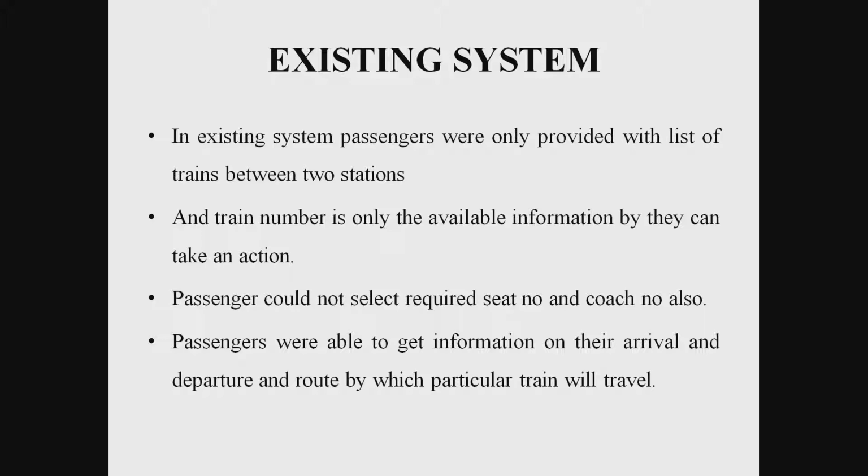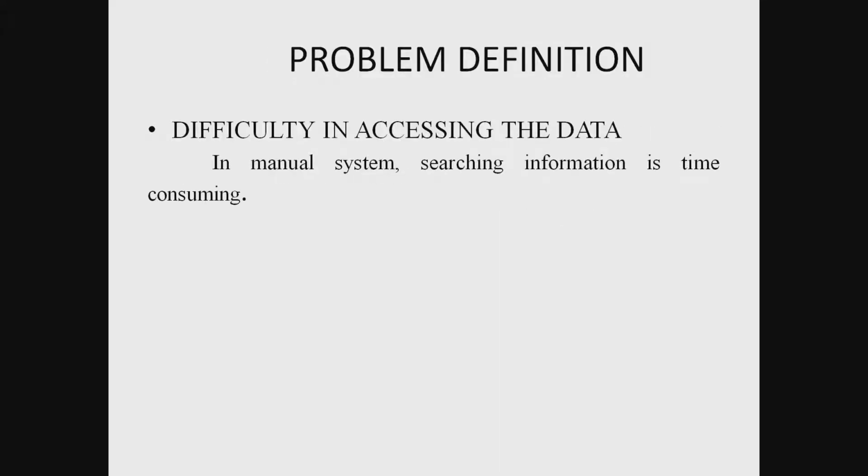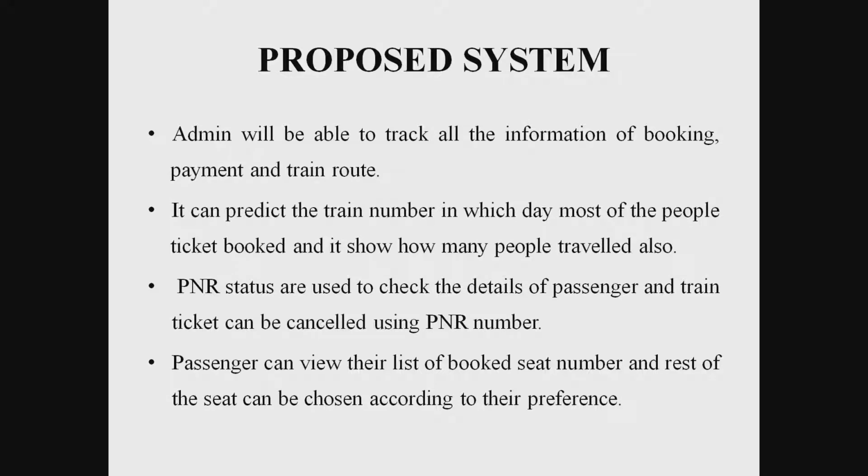In the existing system, the passengers are only provided a list of trains between two stations, and the train number is the only available information for that action. The passengers could not select the seat number and coach number. They were able to get the train arrival and departure information only for a particular train. In the problem definition, with manual seat allocation it is difficult to access the data, and manual systems are also difficult and time consuming.